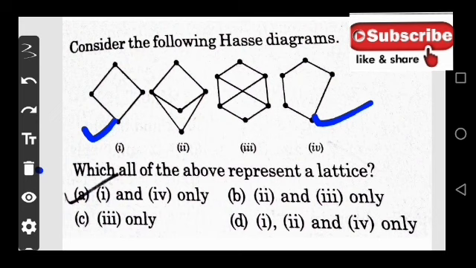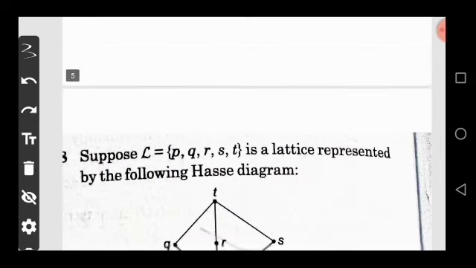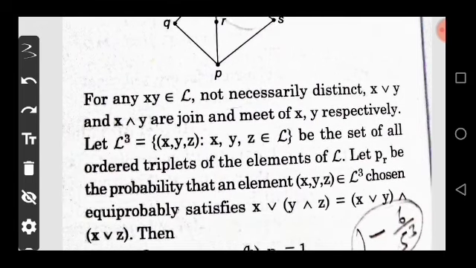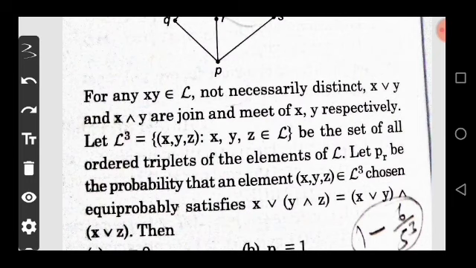Now move on to the next question. Suppose L equal to {P, Q, R, S, T} is a lattice represented by the following Hasse diagram. The Hasse diagram is given here. For any X, Y belonging to L, not necessarily distinct, X join Y and X meet Y are the join and meet of X and Y respectively. Let L cube equal to the set of all (X, Y, Z) such that X, Y, Z belong to the lattice L, the set of all ordered triplets of the elements of L.